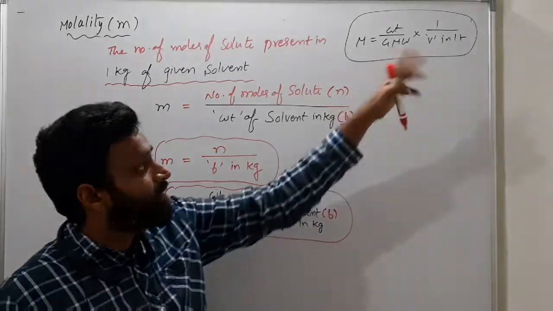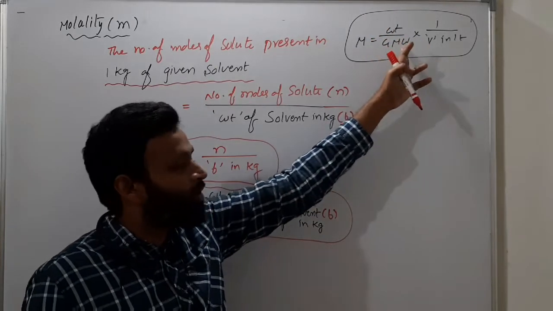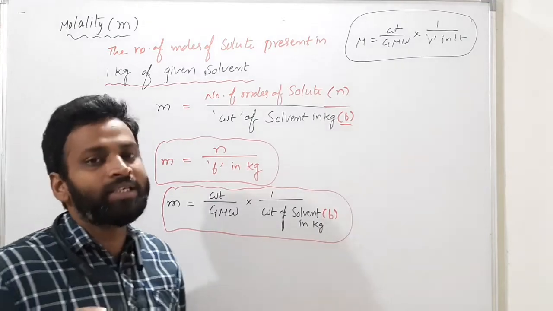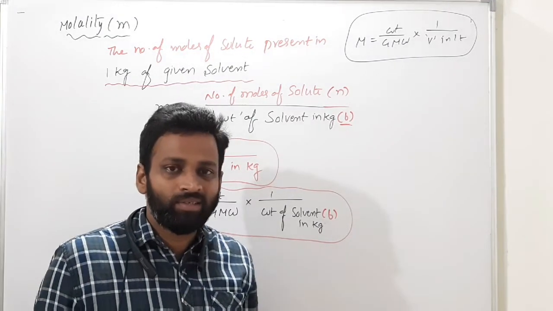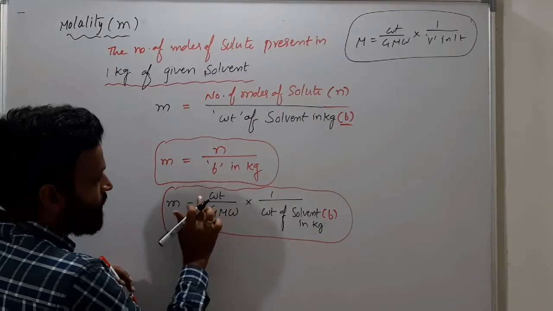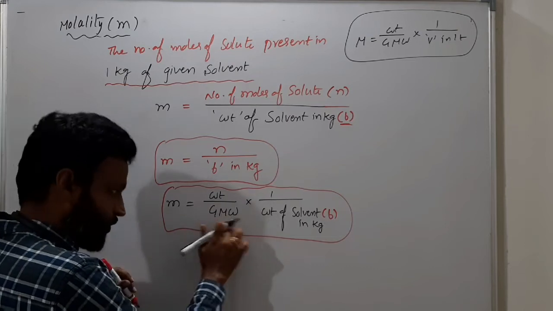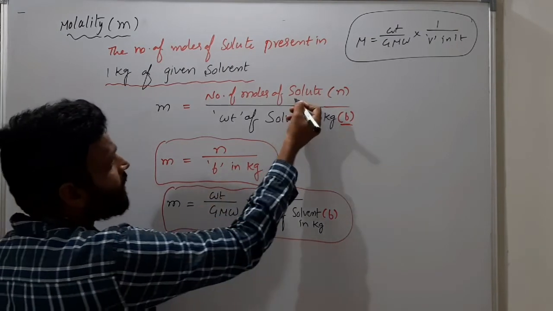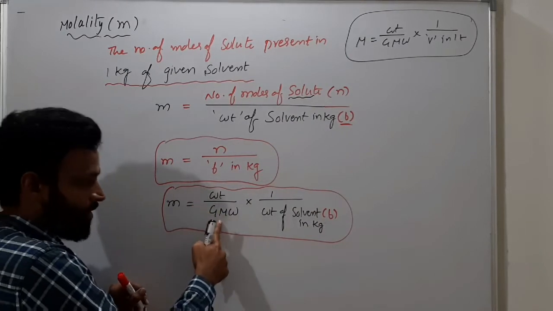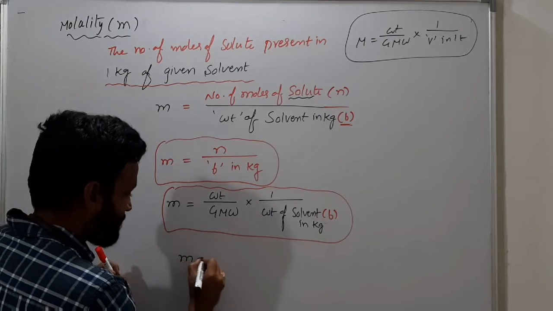Got it clearly? In previous, normality, what is the difference? Molarity means gram molecular weight. Normality means gram equivalent weights. These things only you have to remember, that's it. Okay, so now what is molality? Molality is equal to weight of solute by gram molecular weight of solute, because this number of moles belongs to whom? Solute. So weight of solute by gram molecular weight of solute into 1 by weight of solvent in kg.